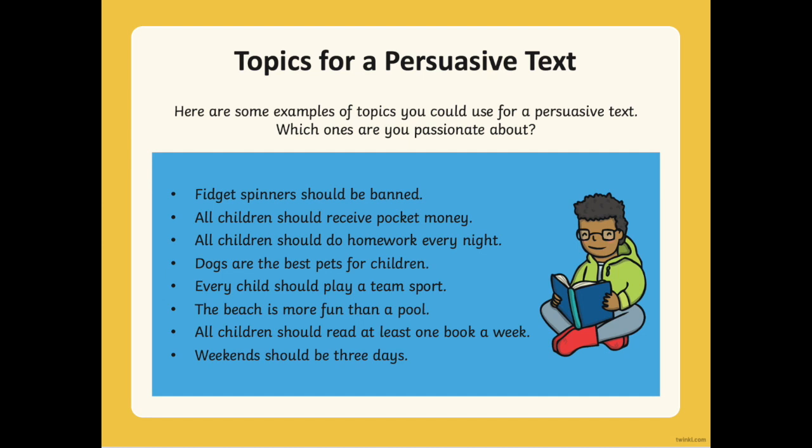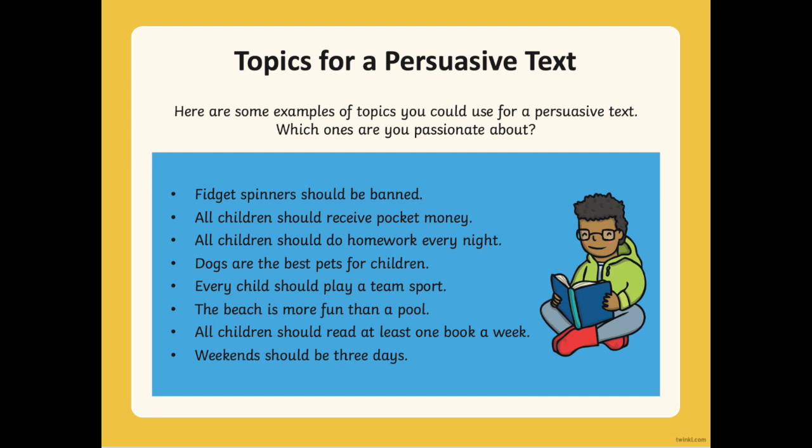Let's read the examples. Fidget spinners should be banned. All children should receive pocket money. All children should do homework every night. Dogs are the best pets for children. Every child should play a team sport. The beach is more fun than a pool. All children should read at least one book a week. Weekends should be 3 days.